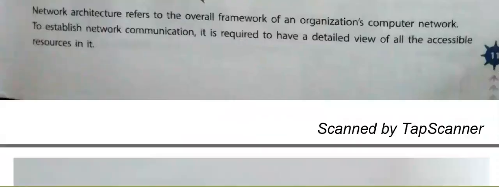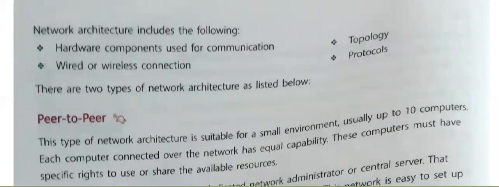If we want to connect two things like hardware, network architecture includes the hardware components for the communication, the hardware devices which we need to communicate. Then wired or wireless connection, which type of connection we are taking, that will come in the architecture. Then the topology and protocol. Topology is the way we are connecting the devices, and the protocol is the set of rules for the communication. We'll discuss all these four things in detail.